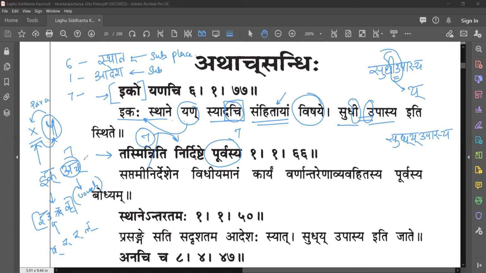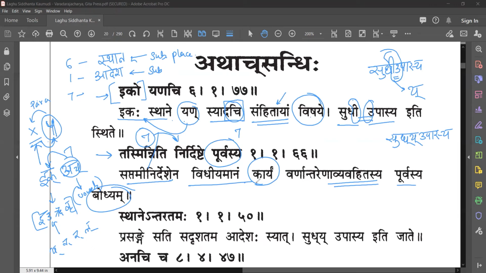That means ach is defined as saptami. So the place of substitution for ach will be immediately before that. That's what this sutra says. Saptami nirdeshena vidhiyamanam karyam, the work, varna antarena avyavahitasya purvasya bodhyam. Understand that the substitution will be the place just before that, purvasya bodhyam.